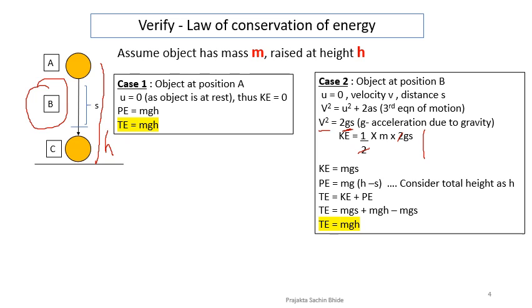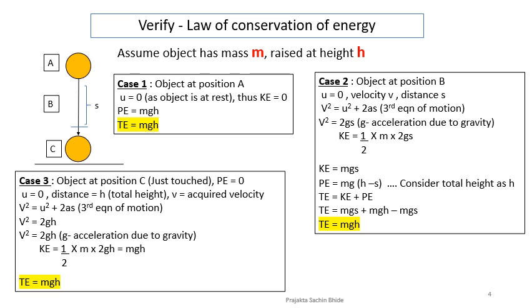Now if I plug in the values for KE and PE, what I get is mgs plus mgh minus mgs. So the mgs cancels out, and the total energy is mgh. Thus in the second scenario, when the object is at position B, the total energy of the system is still mgh.